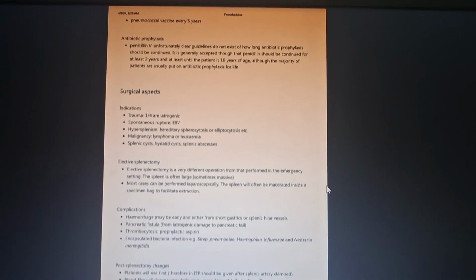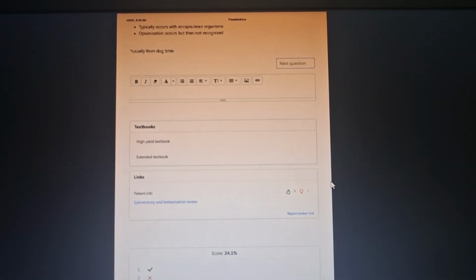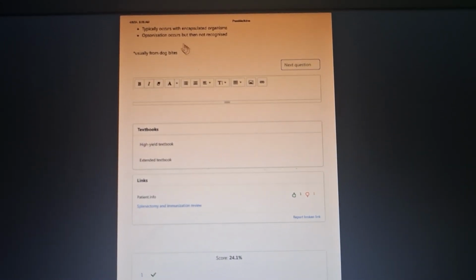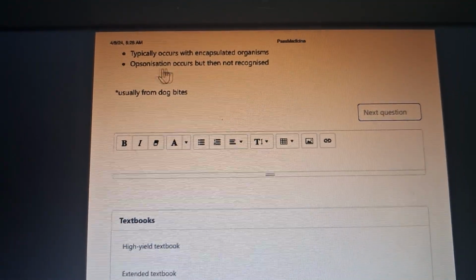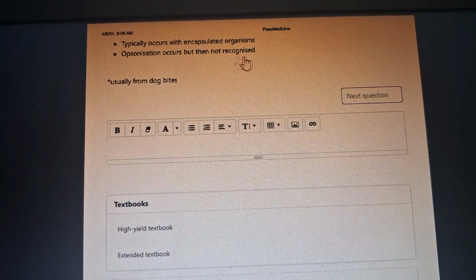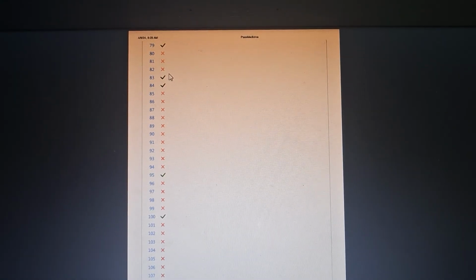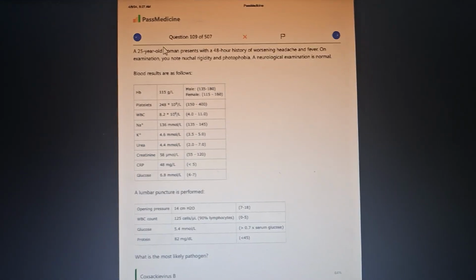Next is post-splenectomy sepsis. It typically occurs with encapsulated organisms, where opsonization occurs but the organisms are then not recognized, usually from dog bites. I really hope that all of you know what opsonization is.